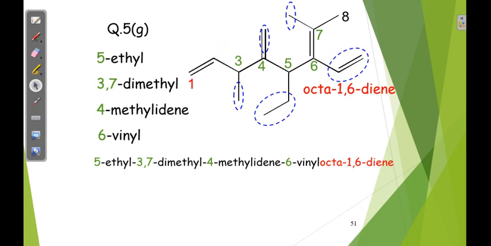Same question: 5 ethyl, 3,6 dimethyl, 4 methylidene, sixth position, sorry.